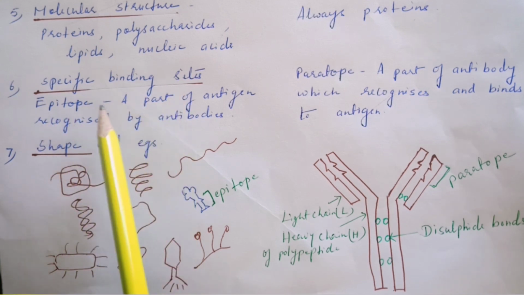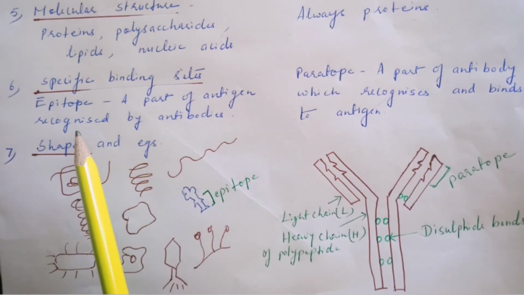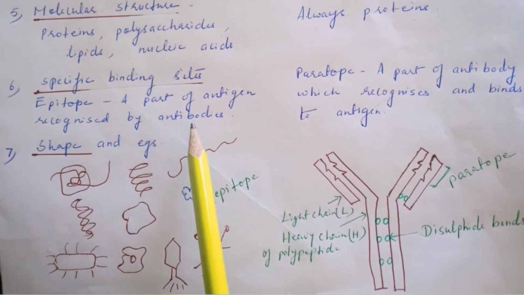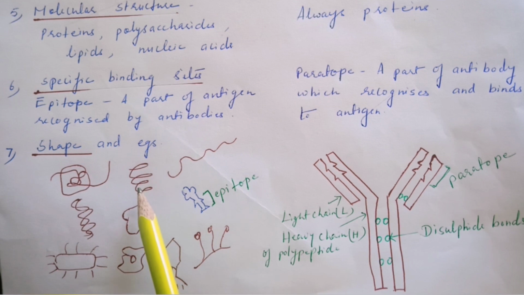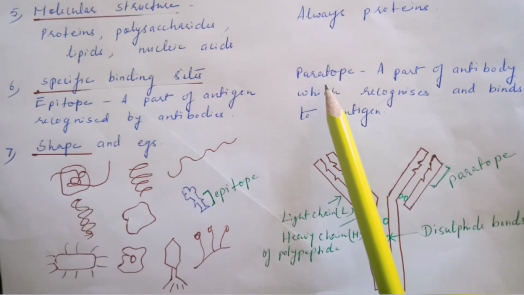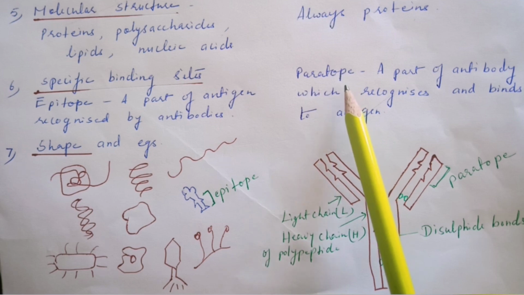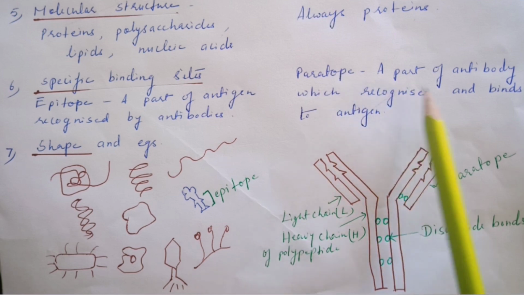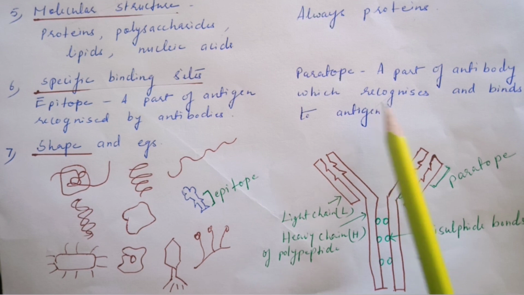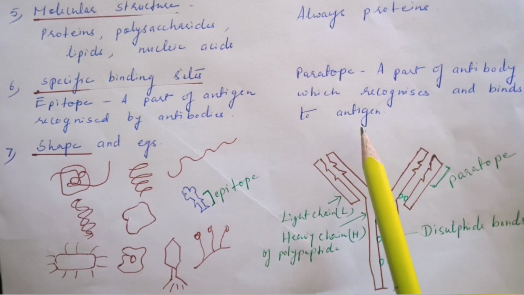Epitope means it is a part of antigen which can be recognized by the antibodies. This will become clear in the next point. And paratope in the case of antibodies, this is the specific binding site of antibodies, a part of antibody which recognizes and binds to the antigen.